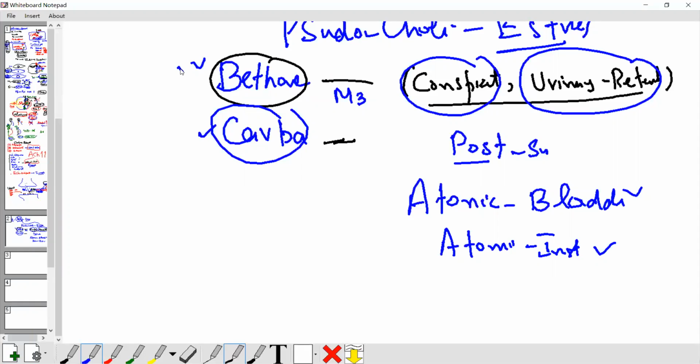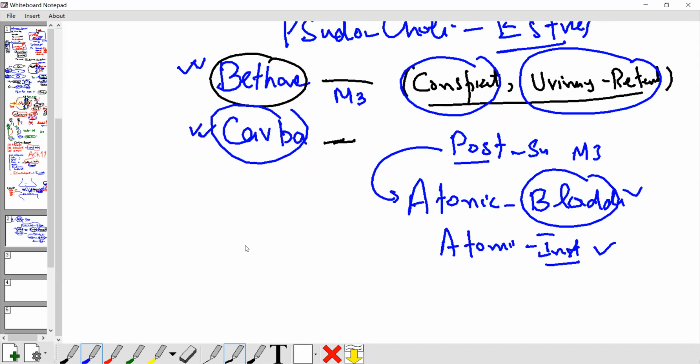So we can use bethanechol and carbachol for what purpose? To stimulate the M3 receptor, causing bladder contraction and micturition. A post-surgery patient can have this complaint, atonic bladder and atonic intestine. After surgery, the peristalsis of the intestine decreases and the bladder contraction decreases.